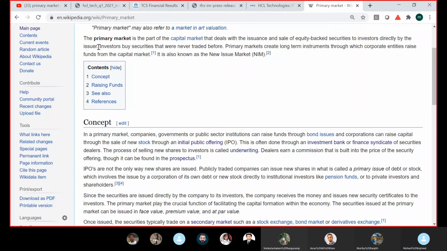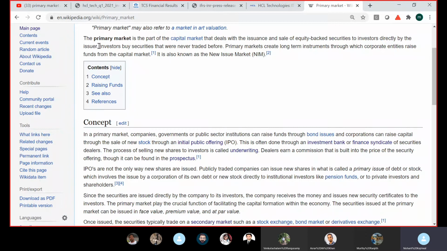Questions? Similarly, I could decide that instead of raising this money as equity, I want to raise it as debt. So I will issue 3 crore bonds, each valued at 100 rupees. Same thing. The only difference is that in case 1, it is a primary market issue in the equity market. In case 2, it is a primary market issue in the debt market.